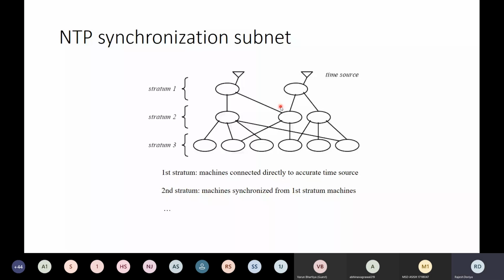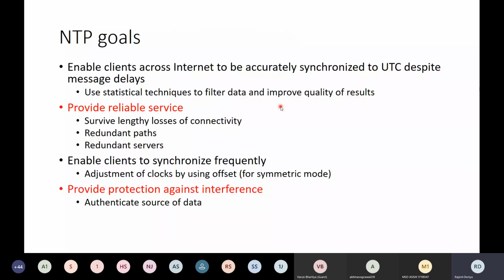Now, the main goal of the Network Time Protocol is just to get the accurate time. Apart from that, it is also used to get more reliable time from the NTP server. And it also provides protection against interferences.